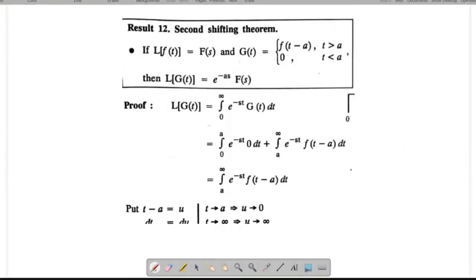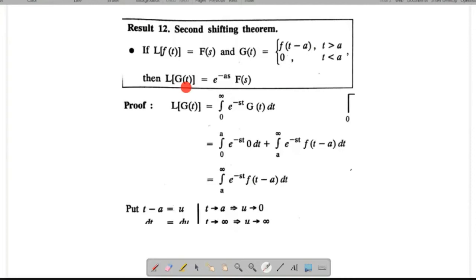Second shifting theorem. If L of f of t equals F of s, then define g of t equals f of t minus a for t greater than a. If t is less than a, you have to put 0. So like that, you form a new function g of t. So how do we find L of g of t?